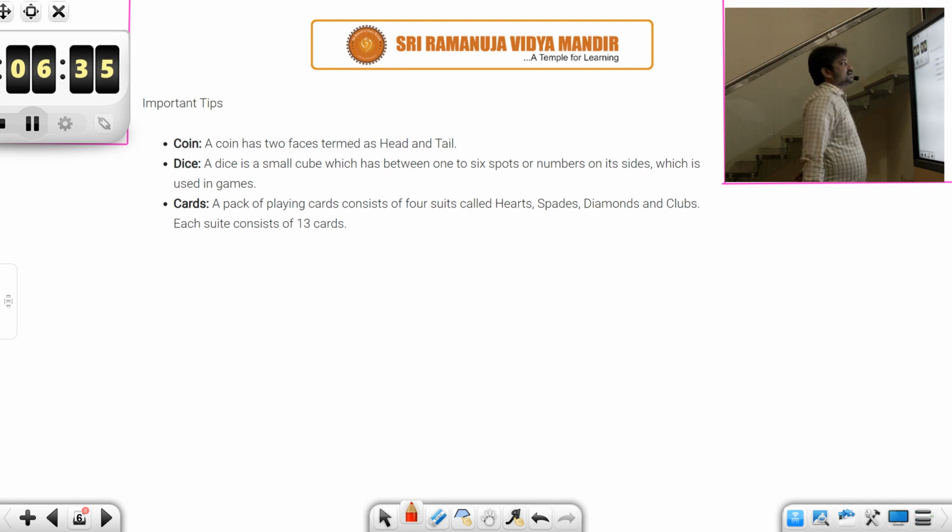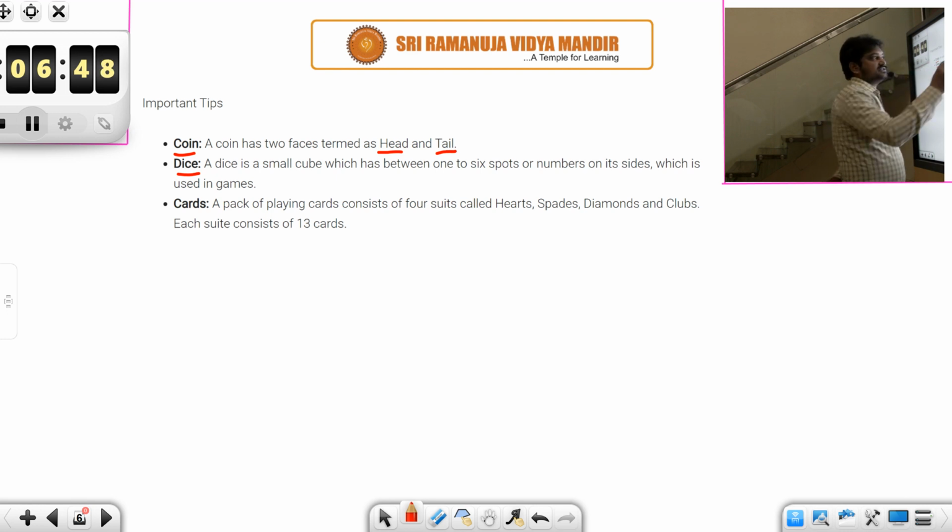Similarly, some important tips. Coin: a coin has 2 faces, termed head and tail. Dice: a dice is a small cube with 6 faces, and each face is numbered from 1 to 6 spots: 1, 2, 3, 4, 5, 6.